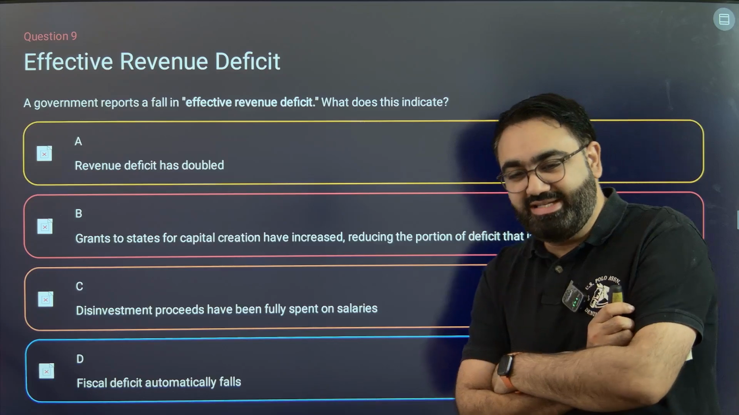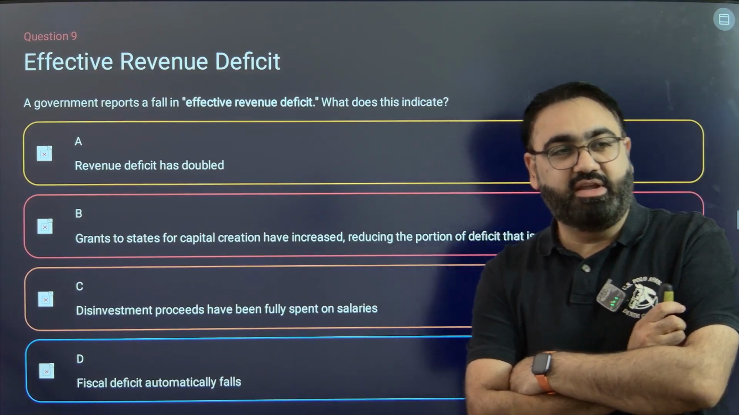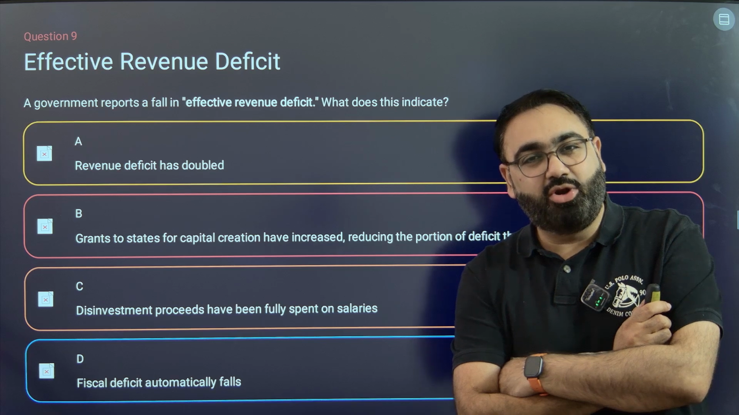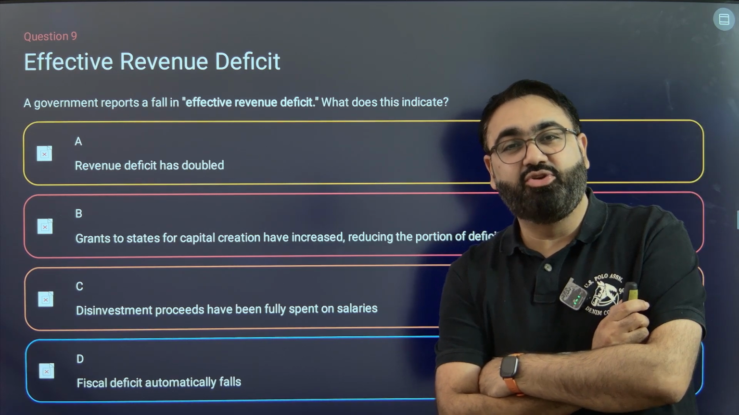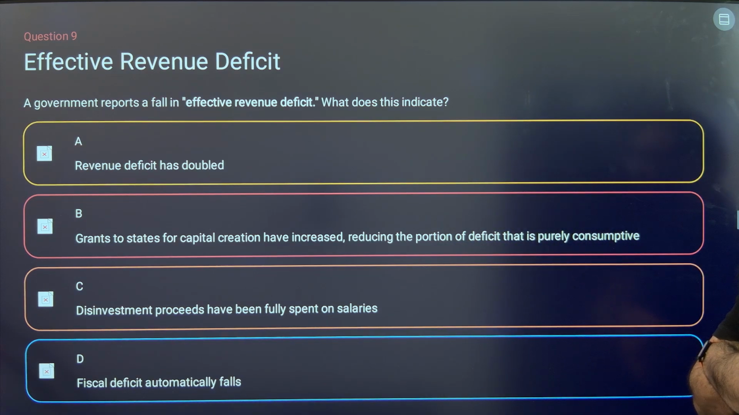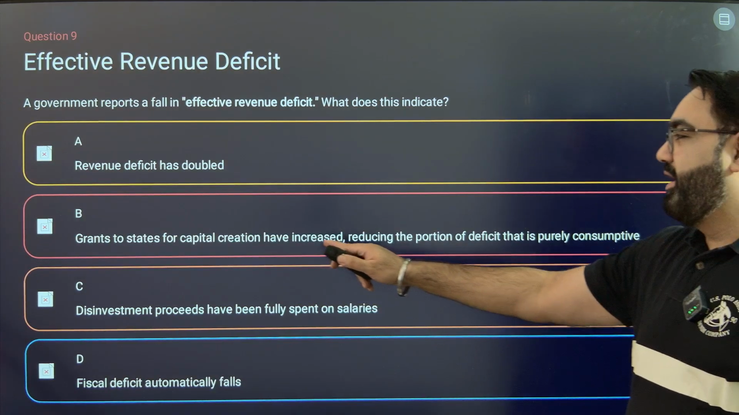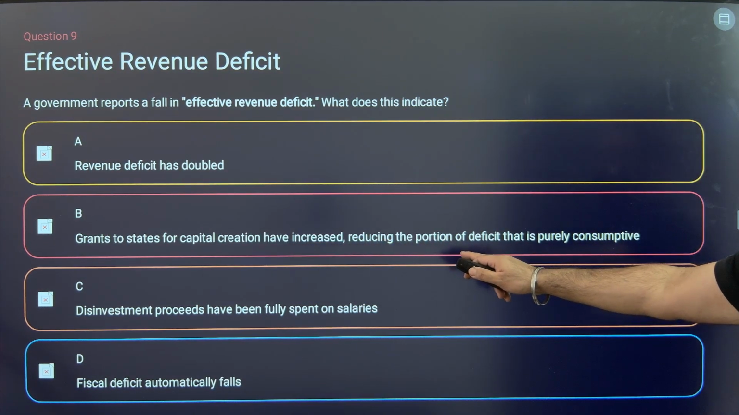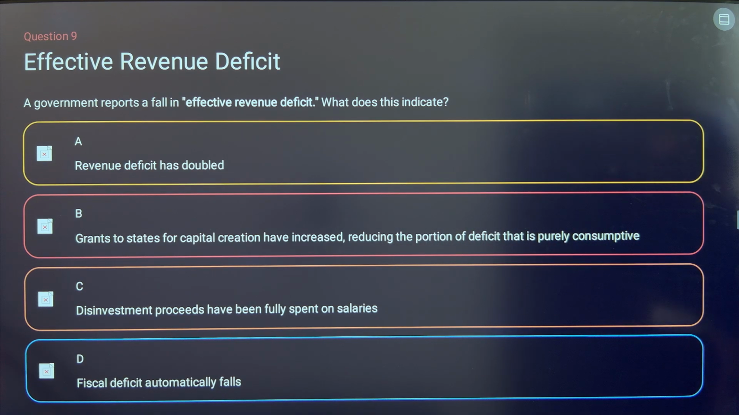What is the concept of effective revenue deficit? So basically the government says while calculating the revenue deficit, we should not count the money we give to the states for their own capital expenditure. So we should reduce that. And when you reduce that from revenue deficit, you will come to effective revenue deficit. So the government does not want to include the money that they gave to the states. So if grants to the states for capital creation have increased, then there will be a fall in effective revenue deficit.